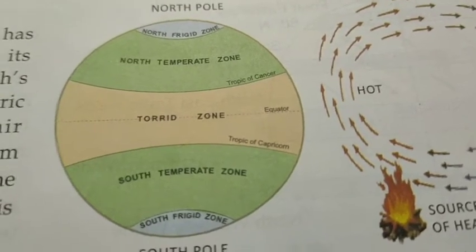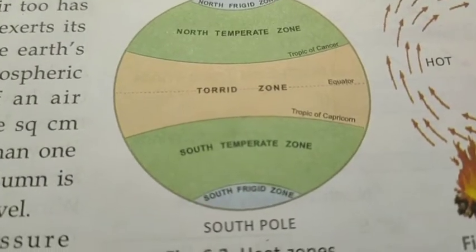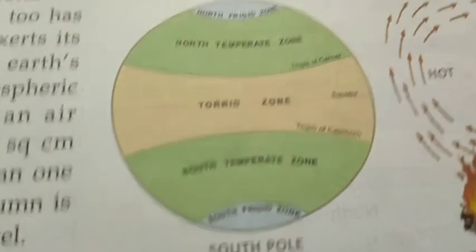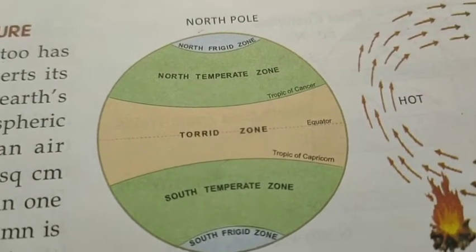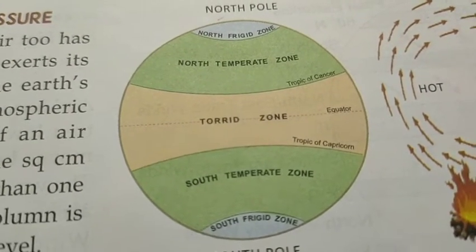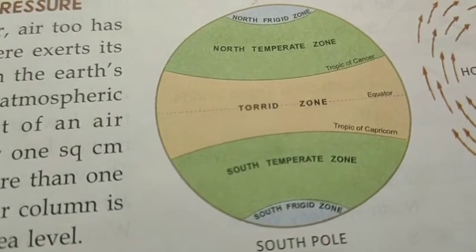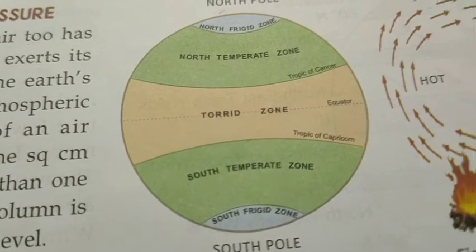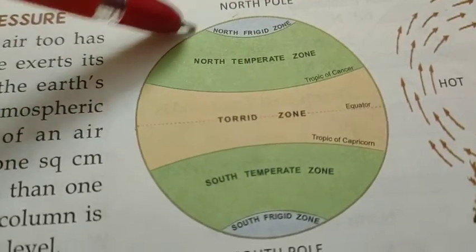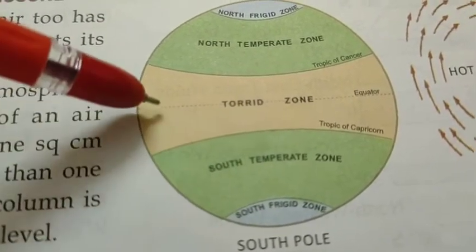Now frigid zone. Frigid zone means the North Pole and South Pole, they have the frigid zone. Receives minimum insolation. Sun rays are slanting throughout the year. How are the sun rays? Slanting. And it is the coldest part of the earth. That's why we can say this is the frigid zone. These are the heat zones. Locations, North Hemisphere. You can understand this is the equator. Equator to North Pole, this is called North Hemisphere, and equator to South Pole, this is called South Hemisphere.